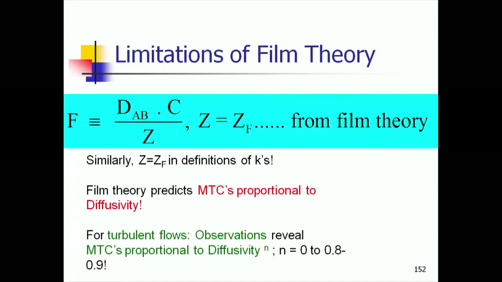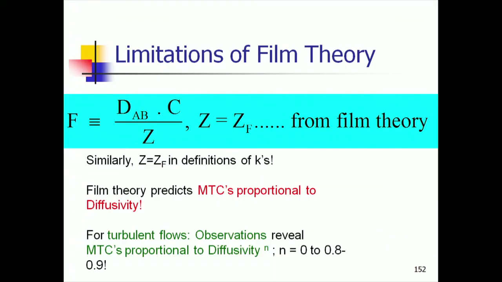You differentiate this, multiply by minus D_AB, and then you get CA1 minus CA2 as driving force and D_AB by delta as the mass transfer coefficient, right. So, I do not have to show you this derivation. The important point is that the mass transfer coefficient is proportional to D_AB, whereas experiments reveal the mass transfer coefficient is proportional to D_AB to the power n, which can be significantly different from 1. That is the chief limitation of this simplest and oldest picture of mass transfer. Is that all clear?